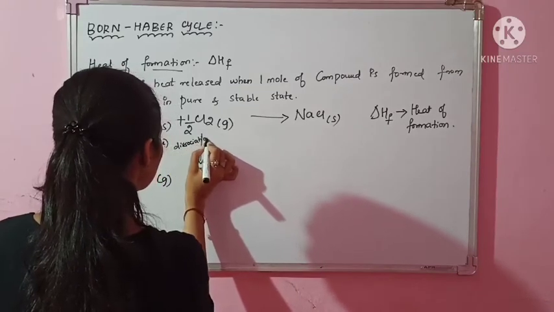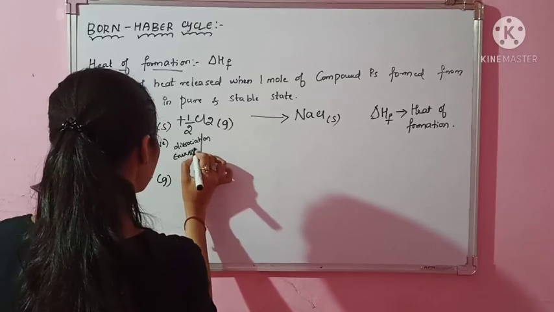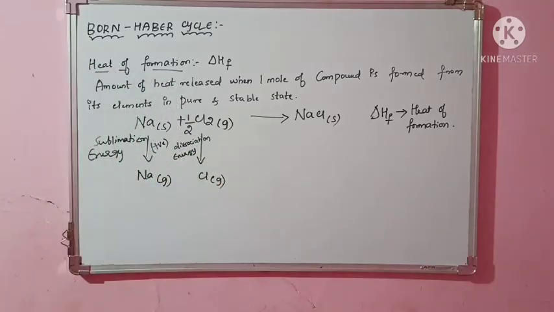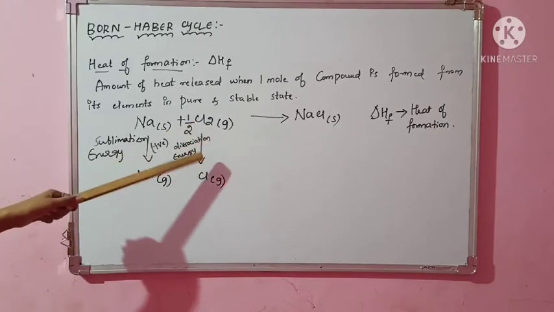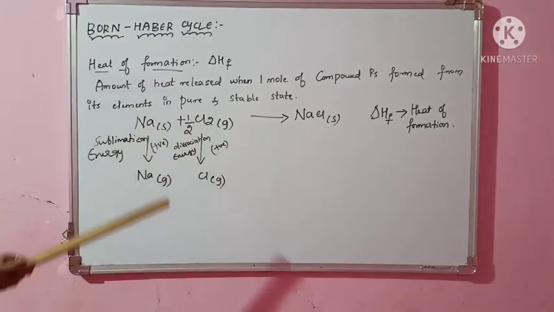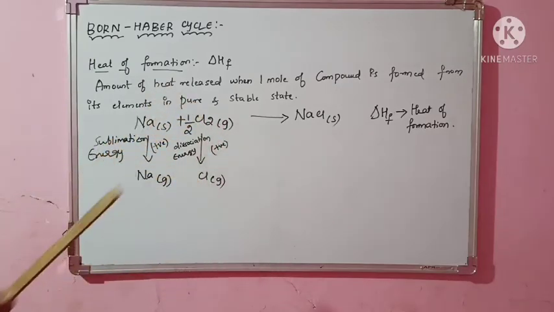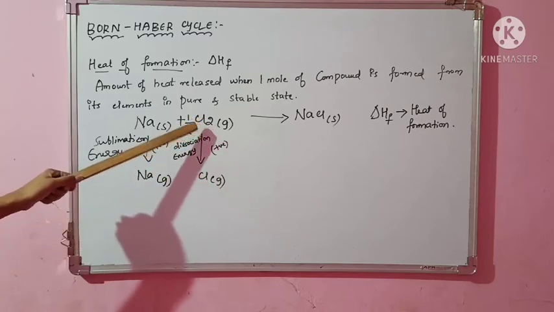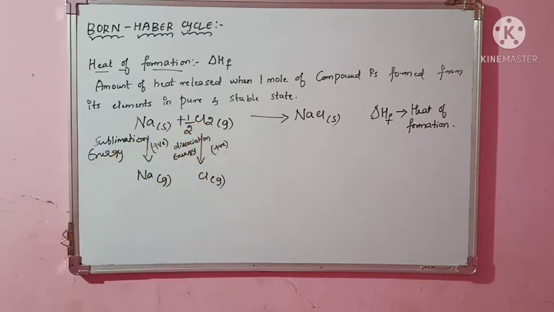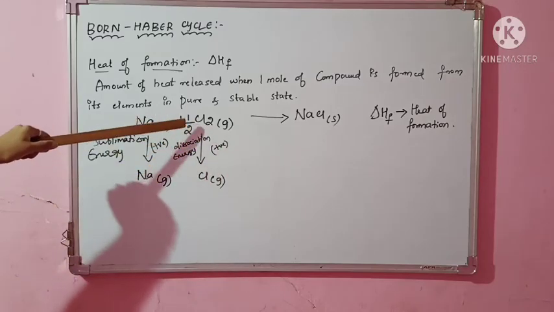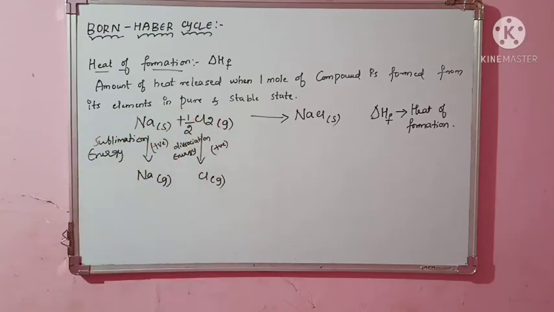I have to give dissociation energy to get chlorine gas. Since I am giving the energy, it will again be positive, because I am breaking the bond between Cl and Cl and getting Cl gas. Why did I do this? Because we don't want Cl2, we want only Cl. You can see half here. Since half a chlorine molecule is there, the dissociation energy is also taken as half.